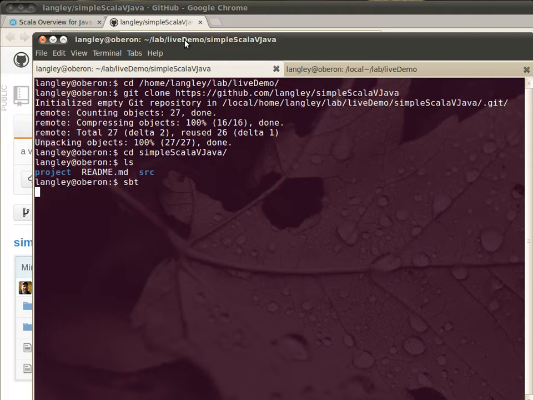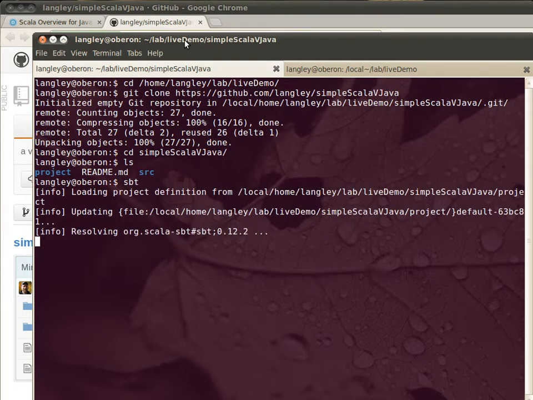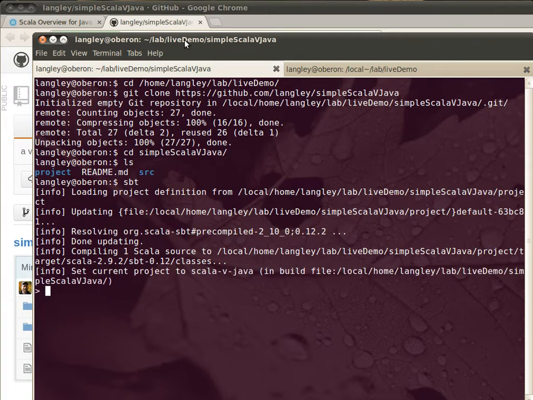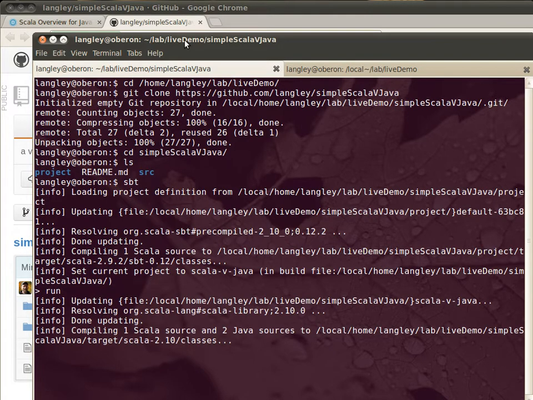I have links in the presentation that I'll point to later on that show you how you can download SBT. SBT is just a Java jar file, and yet it's smart enough to do the sorts of things we're doing. Start with a project definition, pull down the version of Scala that you need, build it, and then support interactivity.